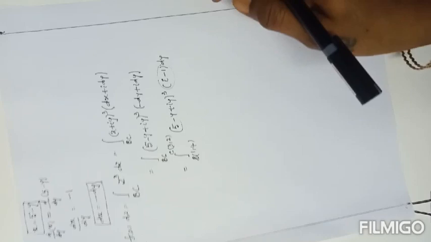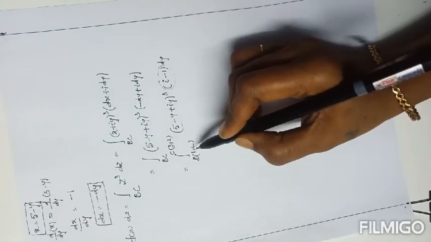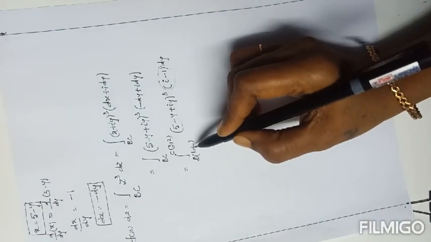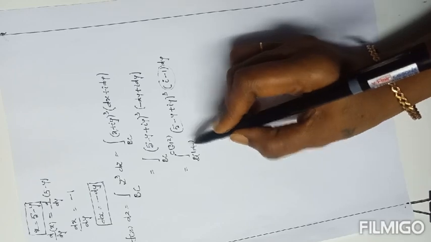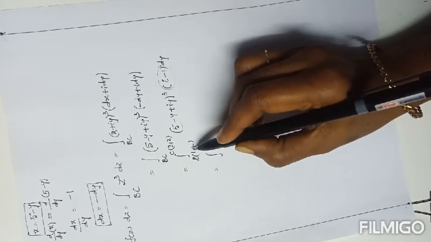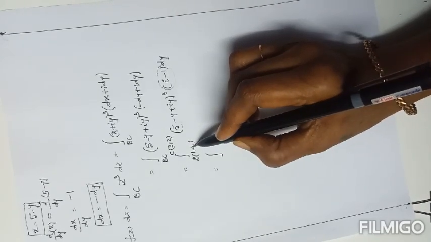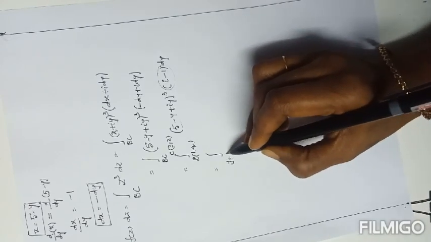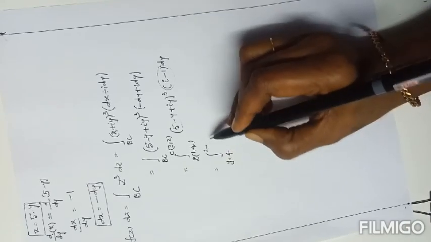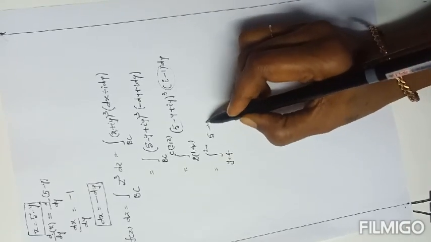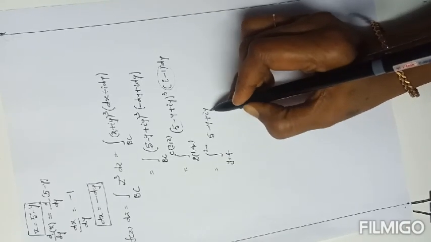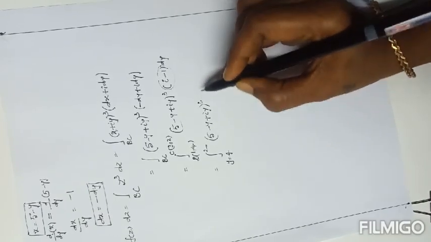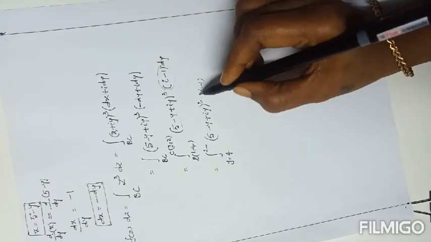Everything is defined in terms of y, so out of the two points we choose the y coordinates as the limits. Here the lower limit is 4 and the upper limit is 2, so y equals 4 to 2, of (5 minus y plus iy) whole cube (i minus 1) dy.